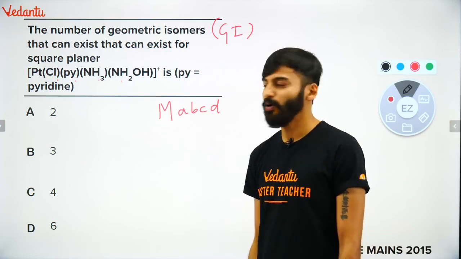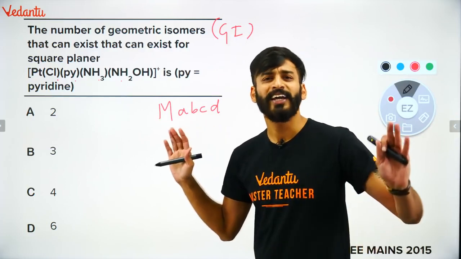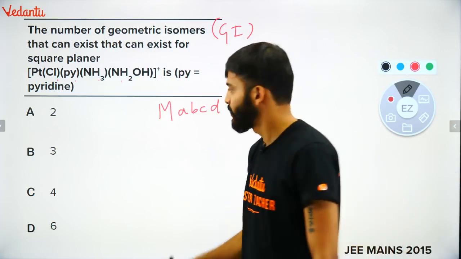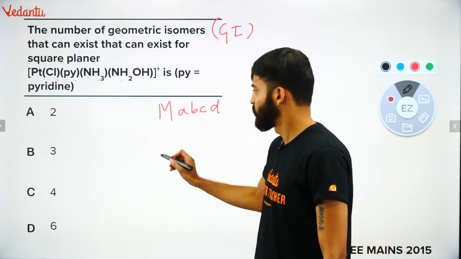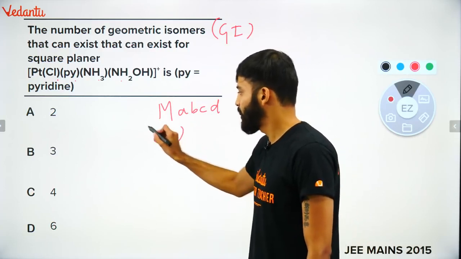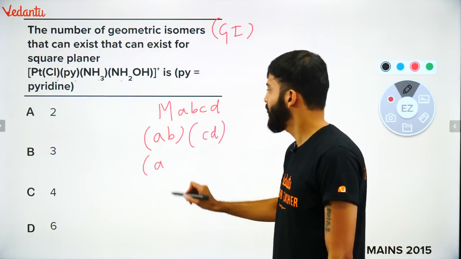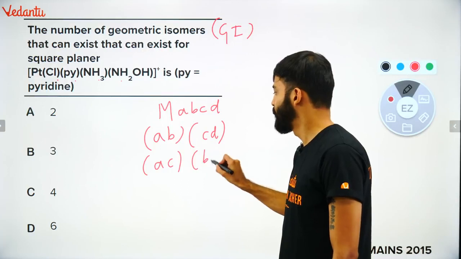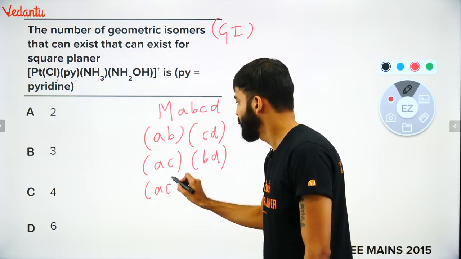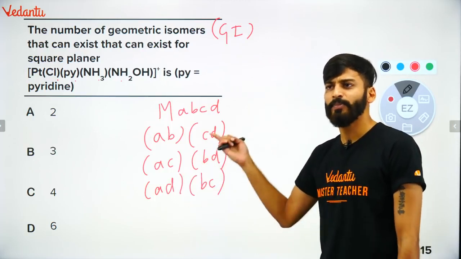Okay? Now, A, B, C, D are the ligands, different ligands. Now you have to try hit and try. Hit and try method is the only best method. Try to make up combinations. Permutation combination. I'm fixing A. Now check this out. One combination can be AB, then it will become CD. One combination can be AC, then it will become BD. Another combination that I can also get would be AD, and I'll get BC.